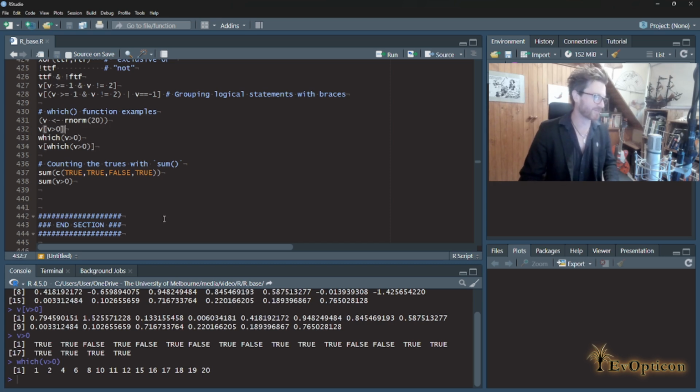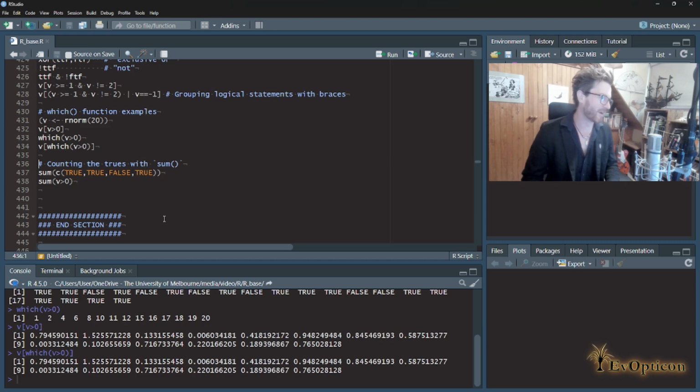So when you index, you can equivalently run this, or a more verbose version would be to run this, but it does come up very useful at times, especially when you've got extremely long vectors. Think about yourself as a data scientist, maybe a bioinformatician. You're working on something with billions of elements, and very few of them are true. So do you want to store a vector that has all of those billions and it's about a megabyte or 10 megabytes or something on your system, and it has to be read through or stored in memory and just clog everything up? Or, if only 6 of them are true, do you just want to store those 6 positions? And that's for example a big data case when which makes a lot more sense.